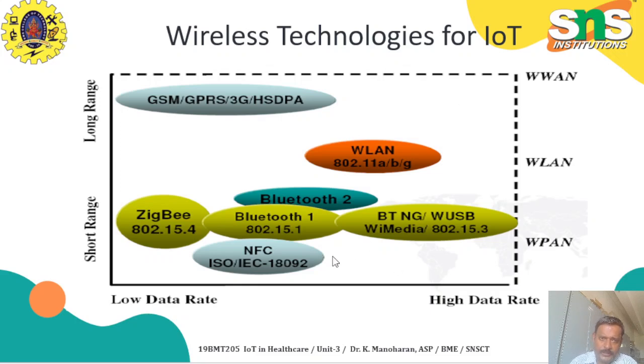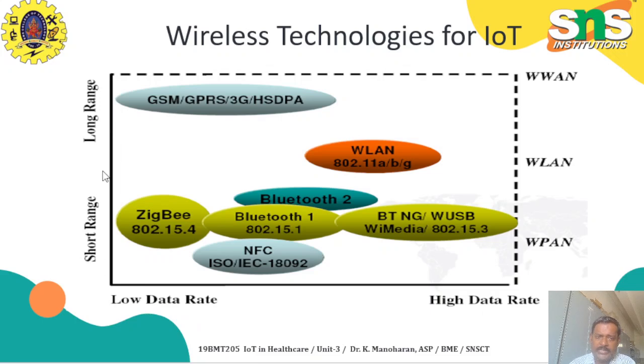Look at the first one, the Zigbee protocol, which is 802.15.4. It has low data rates and a short range. NFC has the shortest range, but its data rate is a little higher. If you compare, Zigbee has the lowest data rate. This axis is the increasing data rate, and this is the shortest range, increasing toward long range.